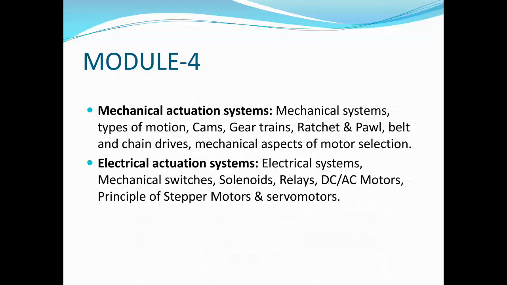Usually the motor is the actuator, electrical actuator. So in this module you are going to study electrical systems, then mechanical switches, solenoids, relays, DC and AC motors, direct current and alternating current motors, principle of stepper motors and servo motors. So basically related to motors and their parts you are going to study in the electrical actuation systems.